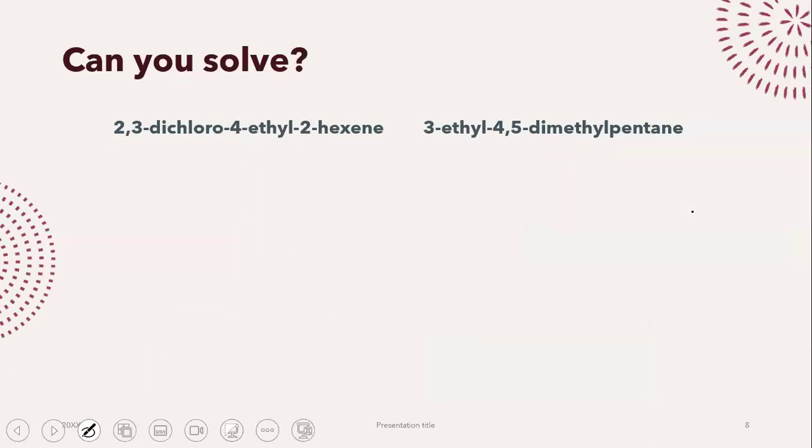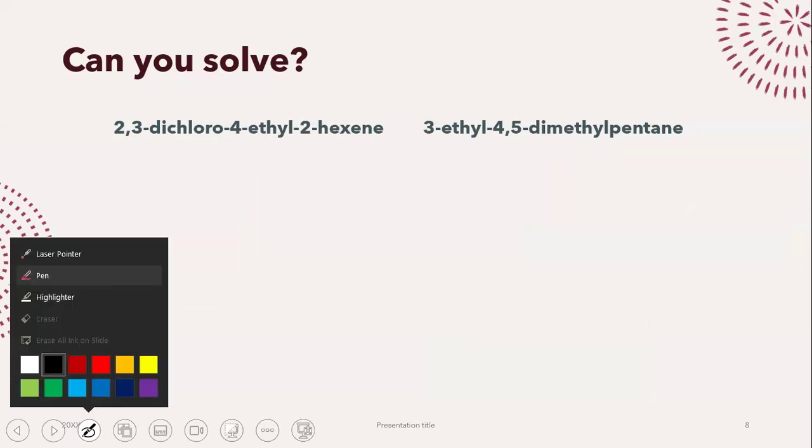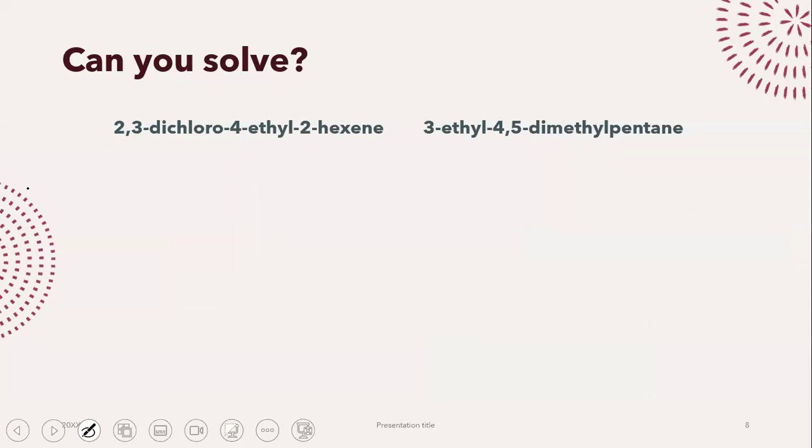Now, okay, this is an interesting one. We have in front of us a name and we have to figure out what the structure is. So I will draw the structure for you guys for one of the compounds, and the other structure I want you guys to attempt yourself. If you guys want, you can draw it on a piece of paper, take a picture, and send it in the WhatsApp group, and I will get to it towards the end of our session. So first of all, let's take a look over here. I have given you the name. Can you draw the compound?